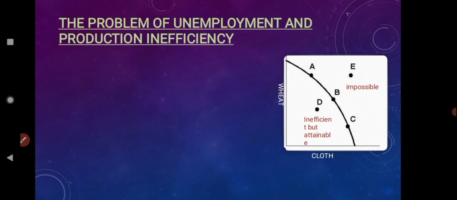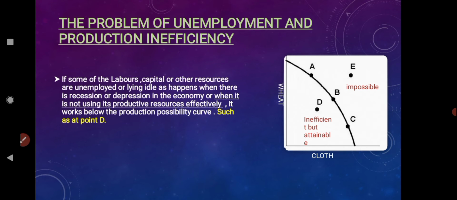Suppose there is any point which lies beneath the PPC curve or any point which lies outside the PPC curve, what does it state? Let us talk about point D over here. For example, suppose there is a recession or depression in an economy and some labor, capital or other resources are unemployed and lying idle. In that time, there will be some point which lies beneath the PPC curve, below the PPC curve.